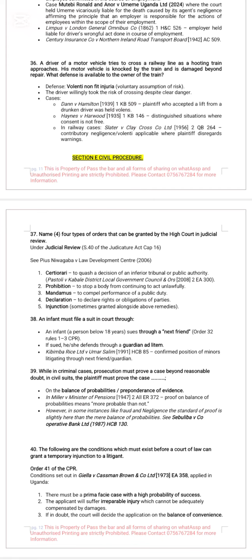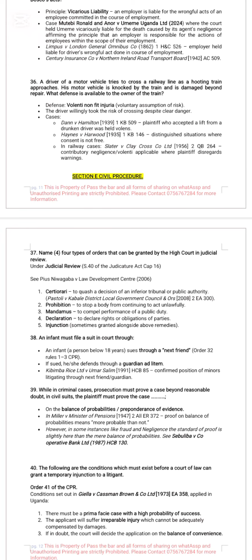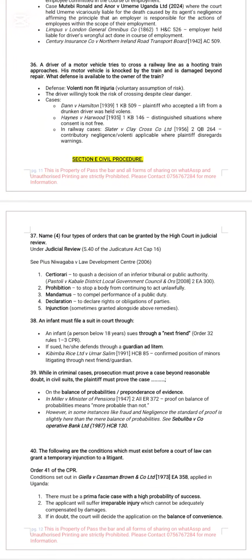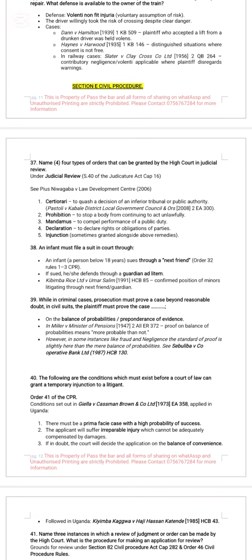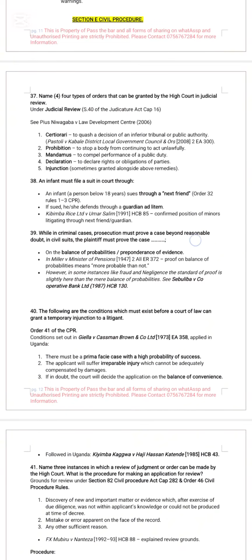A driver of a motor vehicle tries to cross the rail line as a hooting train approaches. His motor vehicle is knocked by the train and is damaged beyond repair. What defense is available to the owner of the train? Volenti non fit injuria, or voluntary assumption of risk. We can see the decisions in Dann versus Hamilton. Civil Procedure Rules.